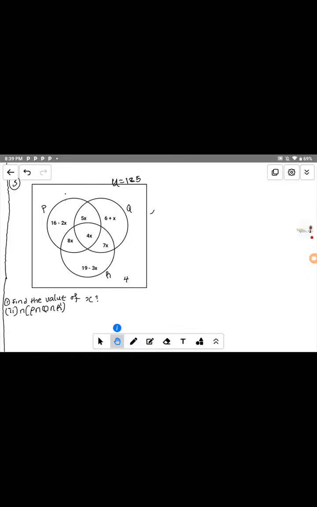So I need a response from you guys. What do you think that we can do to get the value of s? I'm waiting for your response. So what do you think we can do? Okay, if you see this question now, what do you think will be the next step to get the value of s?